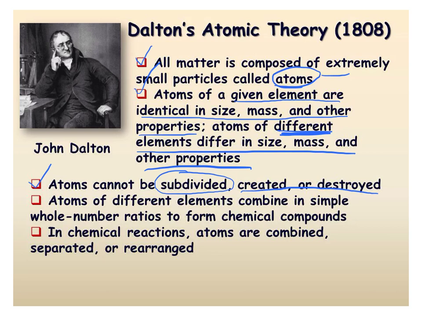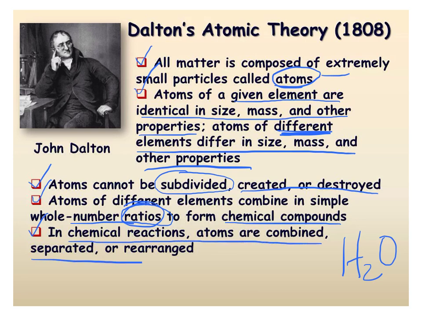Atoms of different elements combine to form compounds. He talked about how they form in specific ratios. For example, H2O is the compound water made by hydrogen and oxygen, 2 parts hydrogen, 1 part oxygen, and that's the whole ratio component to it. And then the last thing in his theory was that when atoms undergo chemical reactions, they can be broken apart from one another and rearranged in different combinations to form different types of compounds.